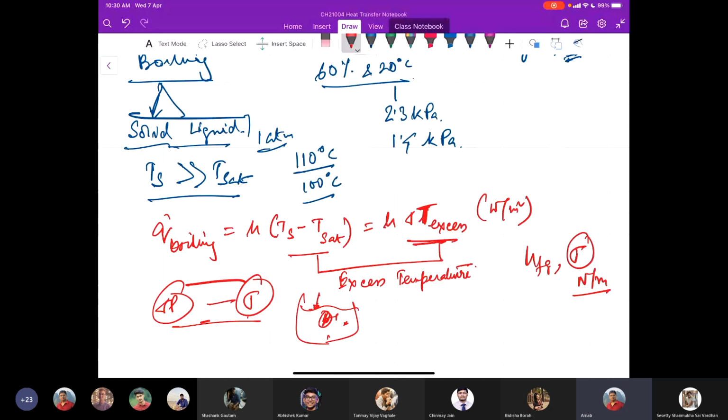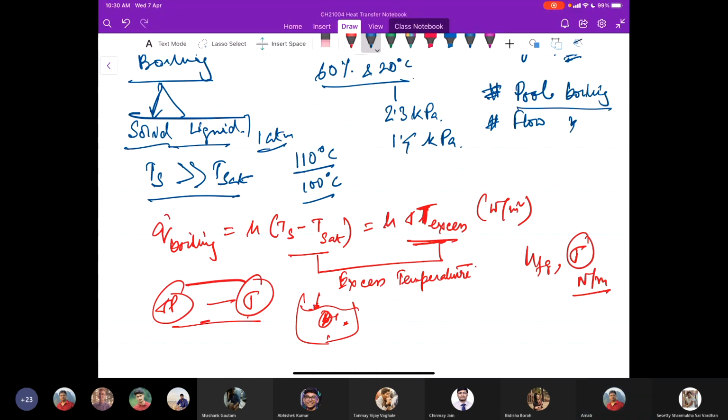The boiling phenomenon is basically classified into two types of boiling. One is called pool boiling. The other is called flow boiling. Film boiling is a part of pool boiling; we'll come to that. So, pool boiling and flow boiling.